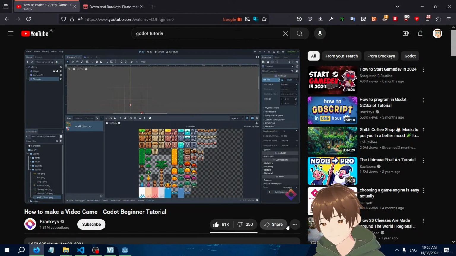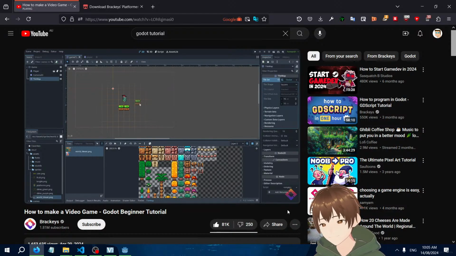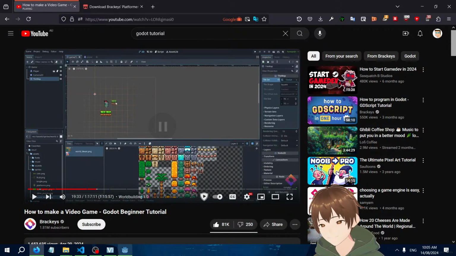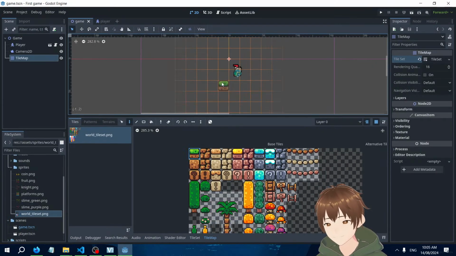And now let's simply select a tile and start painting it in. If you make a mistake, you can always right click to remove.